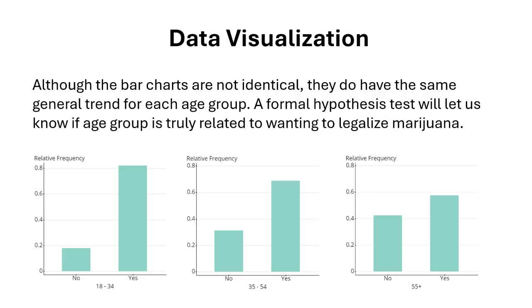You can see that as the age groups are getting older, the yes bar is getting lower. I will say it's always over 0.5, but it's going from a little bit above 0.8 here. The middle-aged people, it's about 0.7 or so. I can't tell exactly, but we can look at that later. And then at 55 plus, it's over half, but it's definitely declining. So I'm wondering if age group has something to do with their opinion on legalizing marijuana.